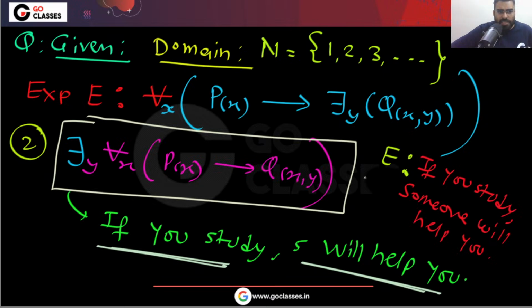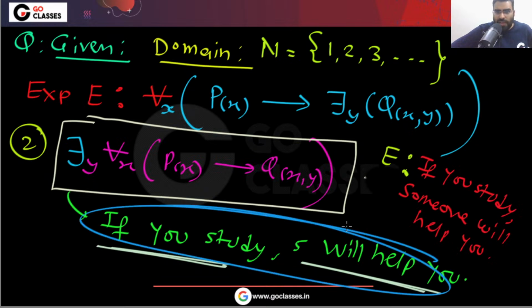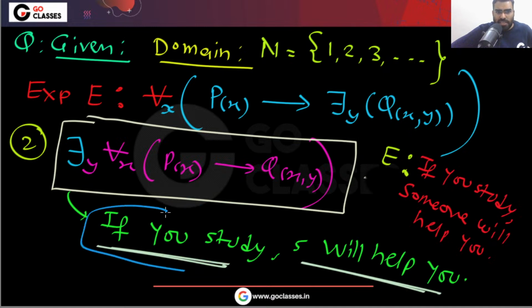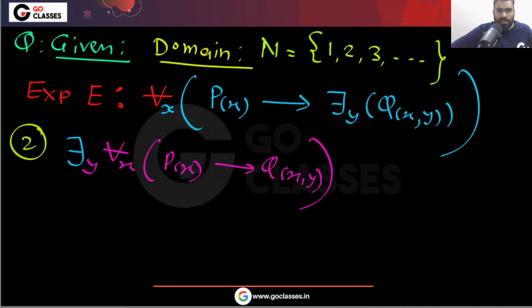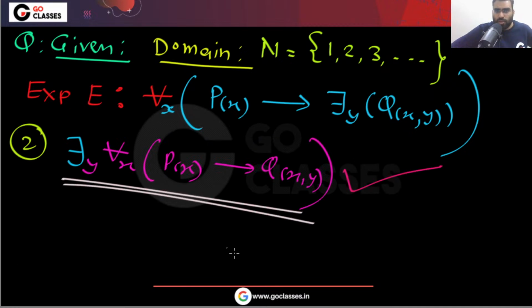This statement is saying that if you study, 5 will help you. And in the given expression you are saying, if you study, someone will help you. So you can notice, if you study, 5 will help you; this implies this. I hope this point is clear. So that is also correct. This option is also a correct answer.